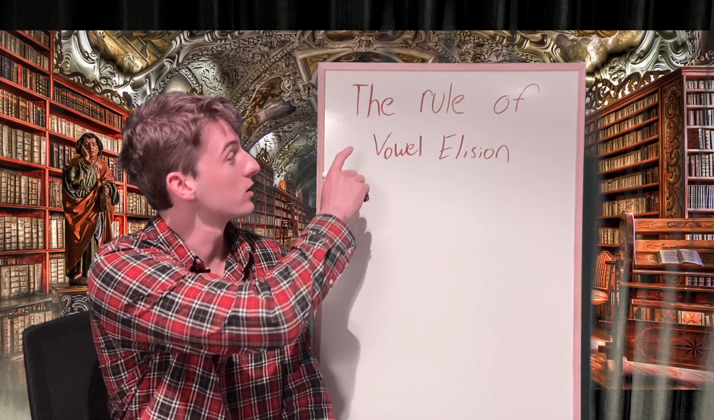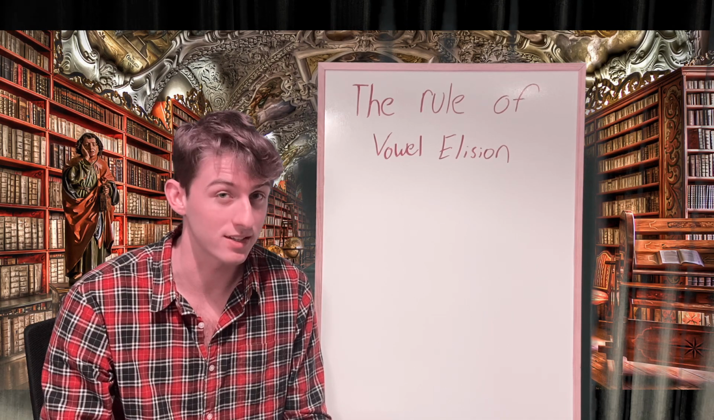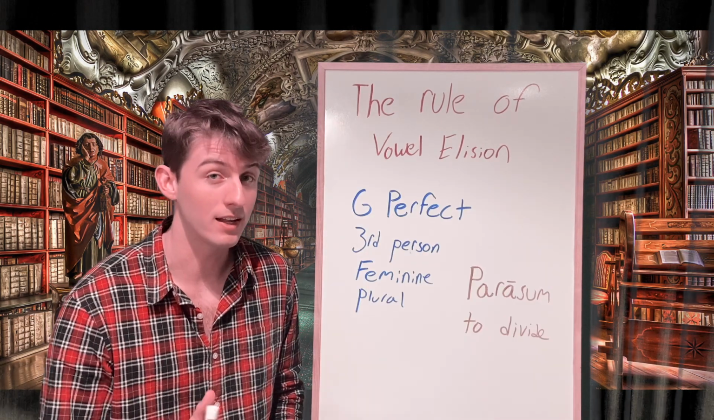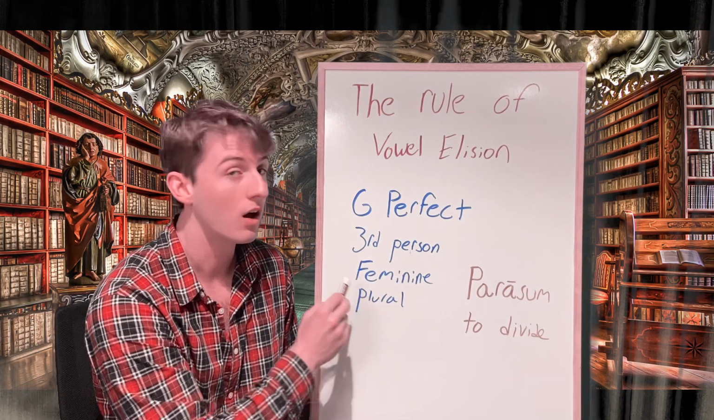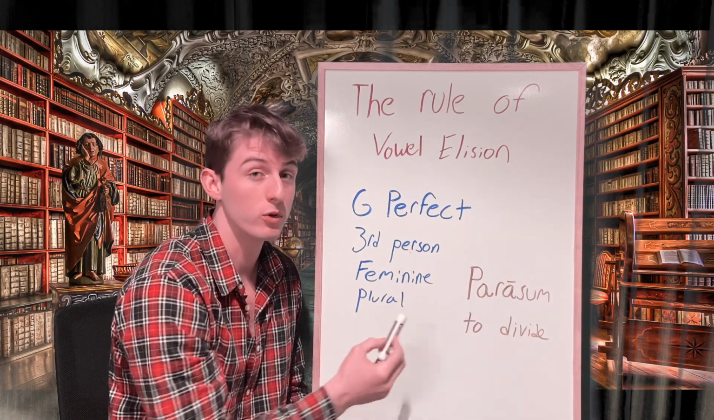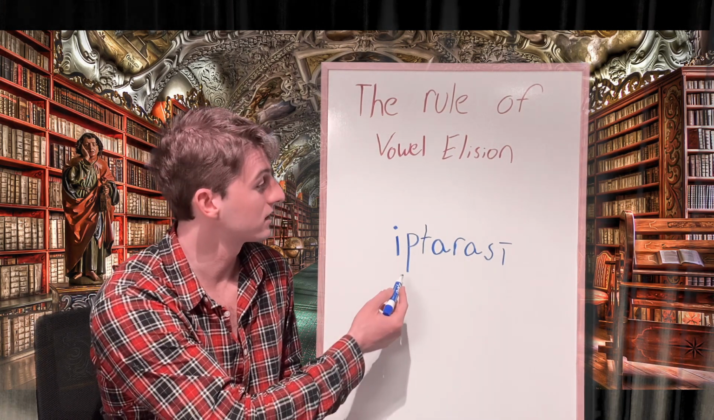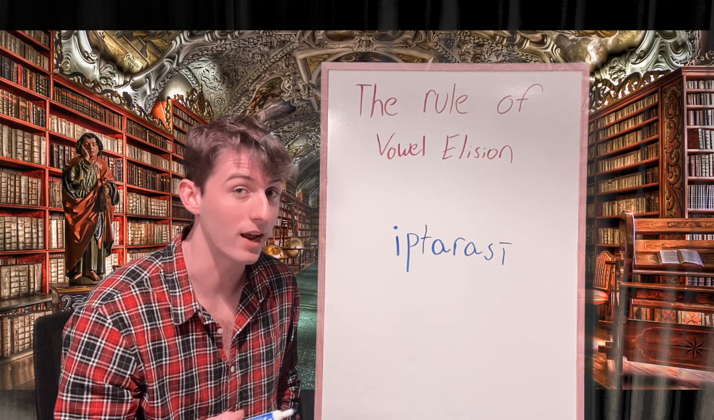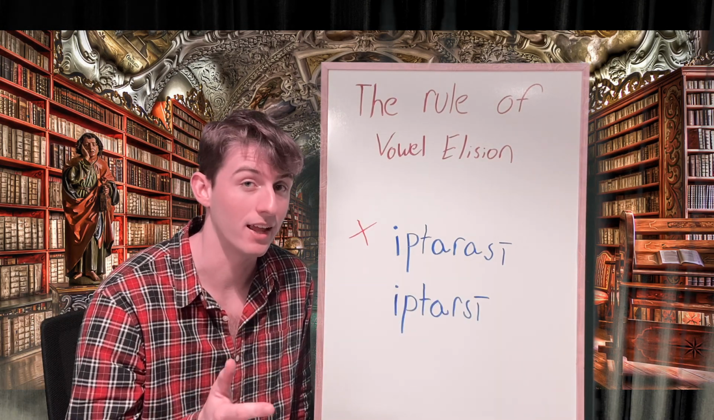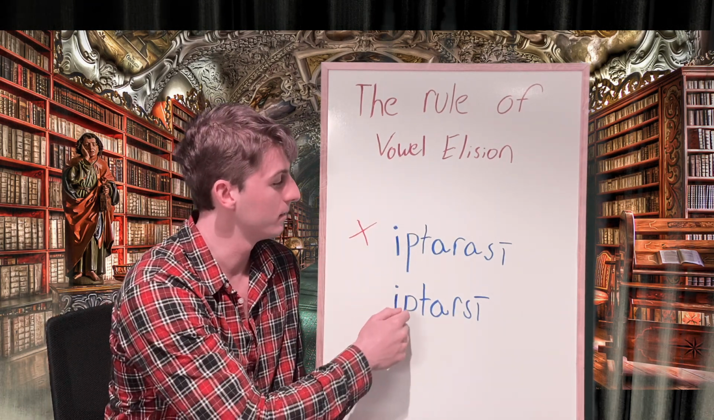Today, we're going to talk about the rule of vowel elision, which is extremely important when translating Akkadian. So to begin, let's look at a G-perfect, third person, feminine plural of parasum, which means to divide. When translating the word that I've just described, we would expect to find iptarasi. However, this is not what would actually appear in the cuneiform. Instead, because of the rule of vowel elision, the word we would find is iptarsi.